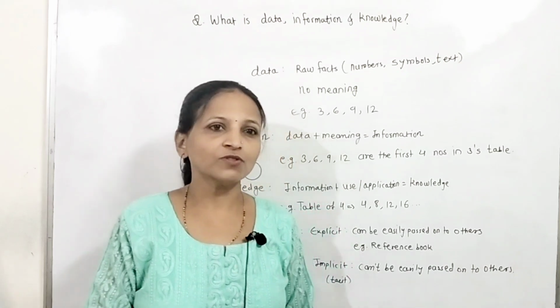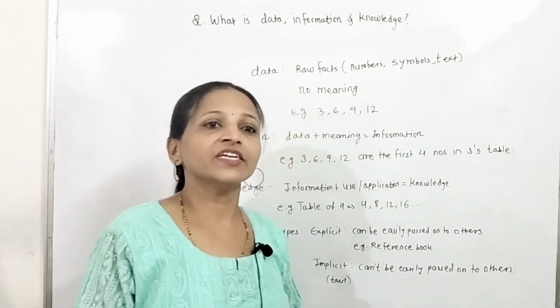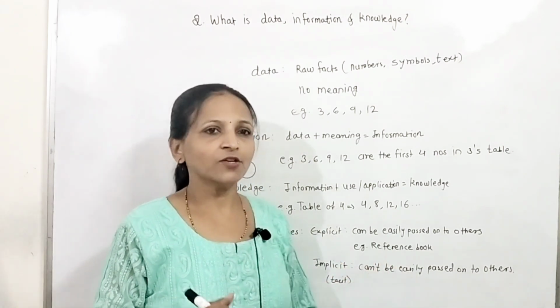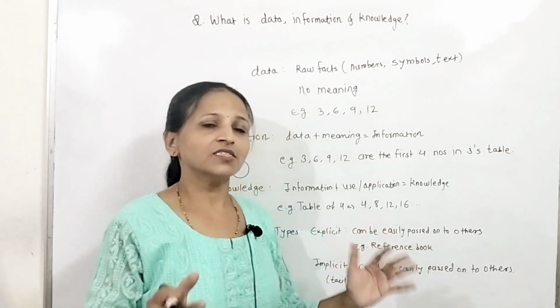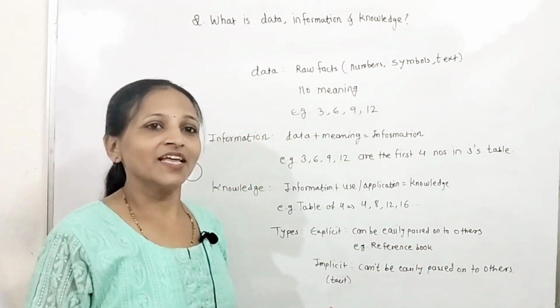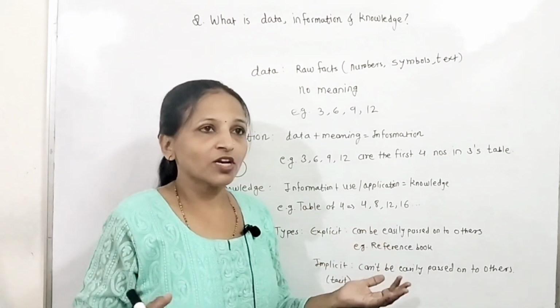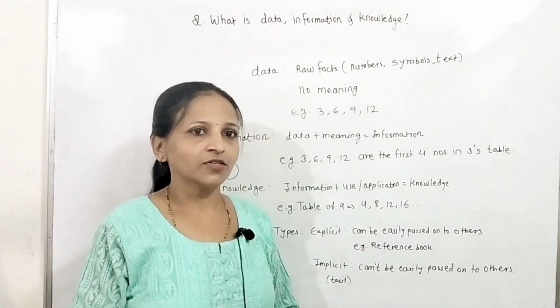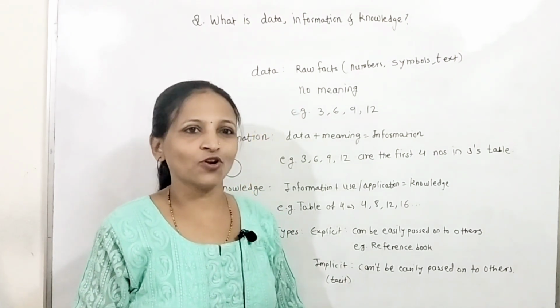If you want to give knowledge to any other person, then it is very easy if it is explicit knowledge. For example, if you have a reference book, then you can easily give it to any other person for this knowledge transmission. Then that is nothing but explicit knowledge. If you know something like the temperature of a city, then you can tell it to others very easily. That is nothing but explicit knowledge.